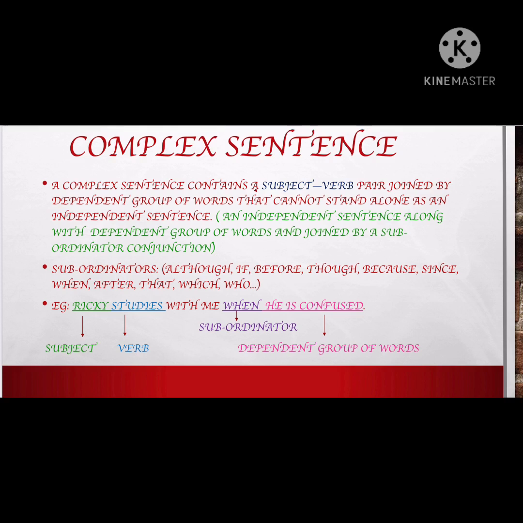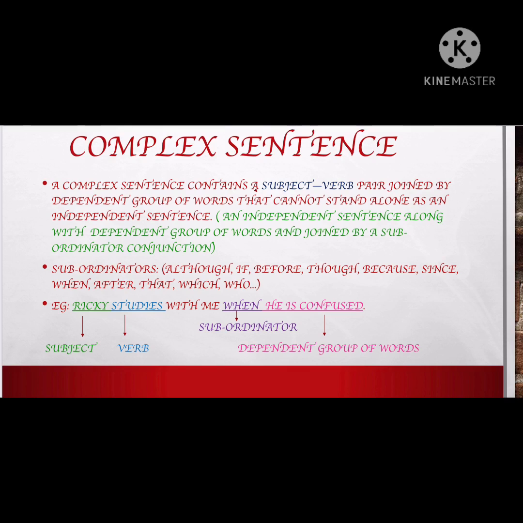And for rule number 3, I'm reading my green bracket: an independent sentence along with a dependent group of words, joined by a subordinating conjunction. So here the second category of conjunction is coming, that is the subordinating conjunction. That's my rule number 3. There has to be a subordinating conjunction, like in a compound sentence. Now let us see what subordinating conjunctions are. These are a few subordinating conjunctions. I'll give you an easy trick to keep them in mind. Although, if, before, though, because, since, after, that.